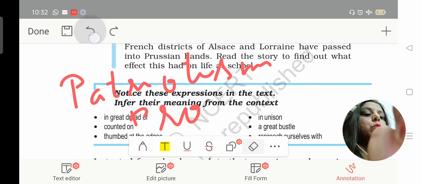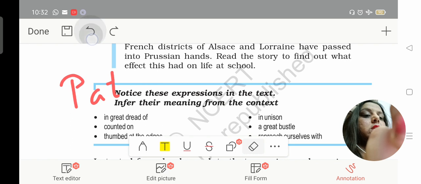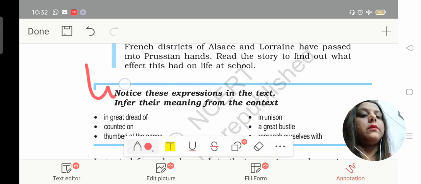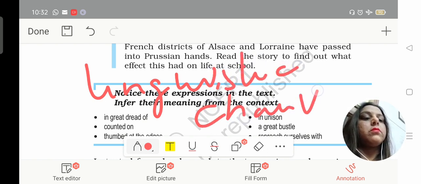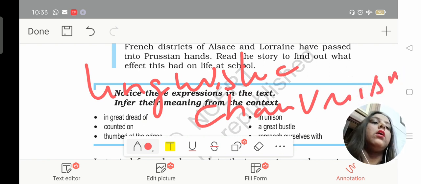And the next thing we are going to learn about is patriotism. Then I have mentioned to you how we procrastinate things. One more thing we are going to learn here is about linguistic chauvinism. So these are the things which we are going to learn about in this story, in this chapter.